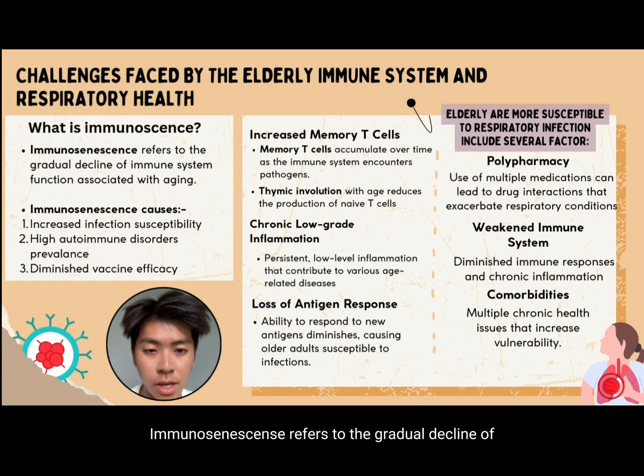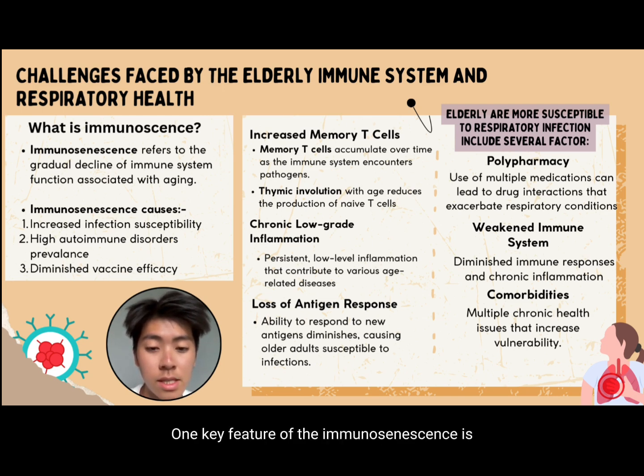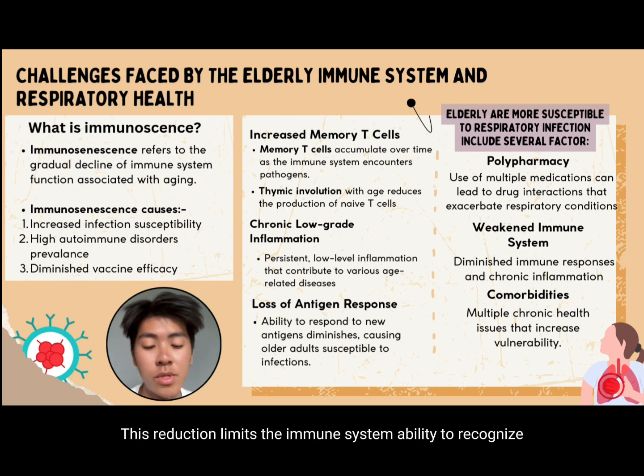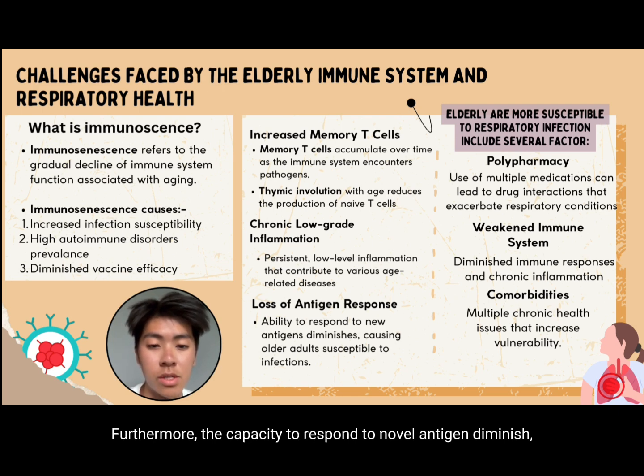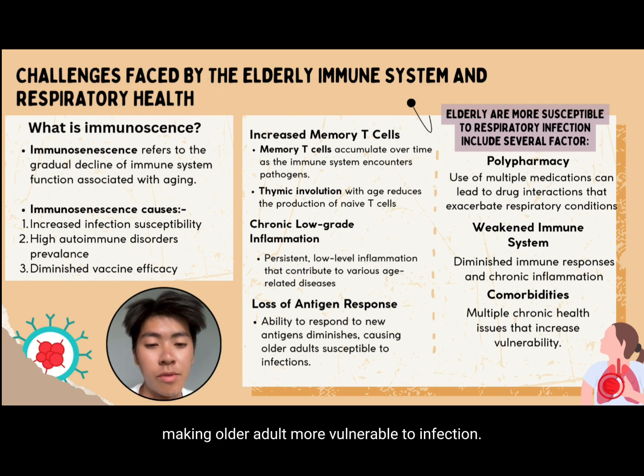Immunosenescence refers to the gradual decline of immune system function associated with aging, leading to increased susceptibility to infection, a higher prevalence of autoimmune disorders, and reduced vaccine efficacy. One key feature of immunosenescence is the accumulation of memory T cells over time due to repeated exposure to pathogens. However, with age, the thymus undergoes involution, resulting in decreased production of naive T cells. This reduction limits the immune system's ability to recognize and respond to new pathogens effectively. Furthermore, the capacity to respond to novel antigens diminishes, making older adults more vulnerable to infection.